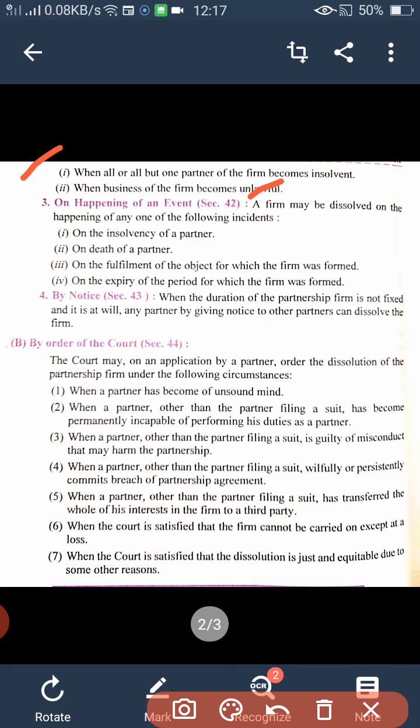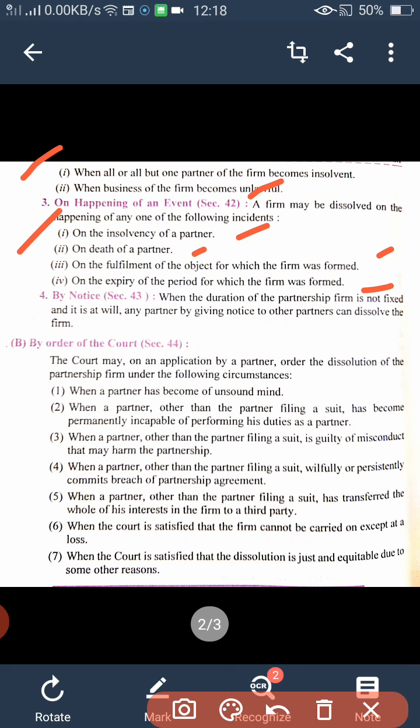The third is on happening of an event. The firm may be dissolved on the happening of any one event, like on the insolvency of a partner, means he is not able to pay off debts, on death of a partner, or on the fulfillment of the object for which the firm was formed. Means for a particular object we had formed a firm and now that objective is fulfilled, so we can dissolve our firm.